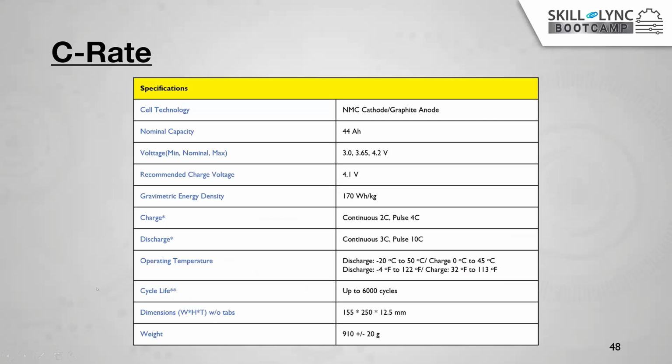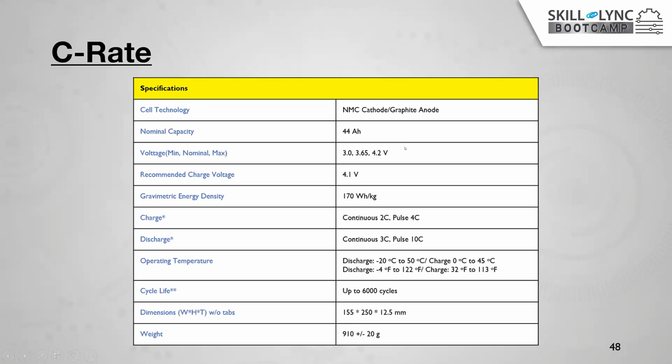So for a more clear explanation, I have taken here the data sheet of one battery, right? So here I am taking a nickel manganese cobalt battery with a nominal capacity of 44 ampere hour, nominal voltage is 3.65, and maximum voltage we are able to produce is 4.2 volts.